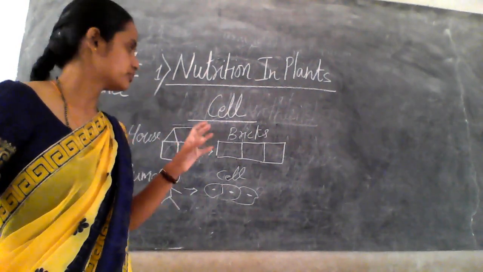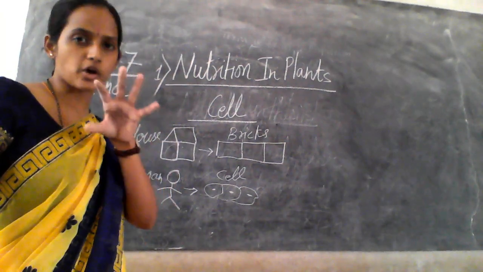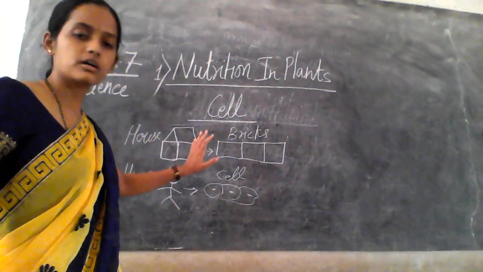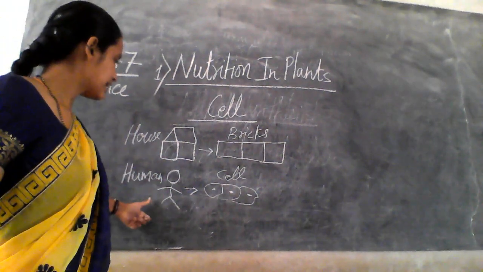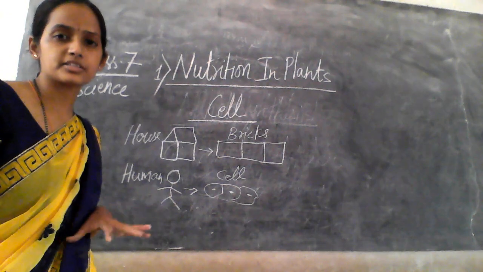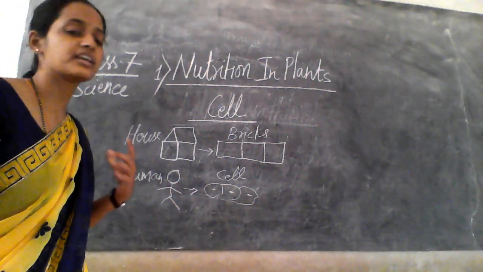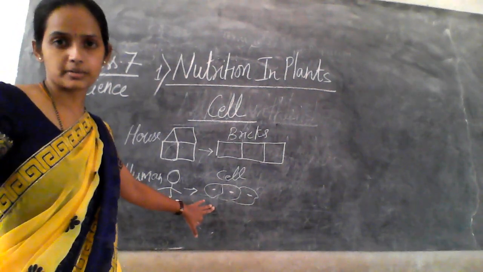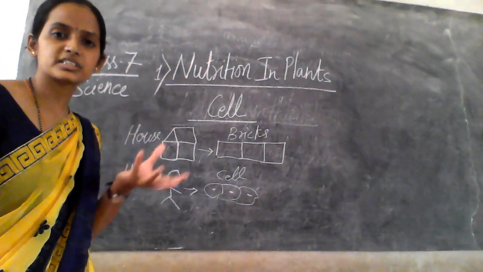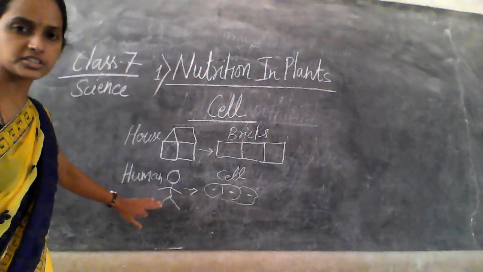A number of bricks or stones joined together to form a whole house, right? Like that, the human organism, birds, plants. What happens in a living organism? Cells are the basic unit. So a number of cells join together to form the whole system.